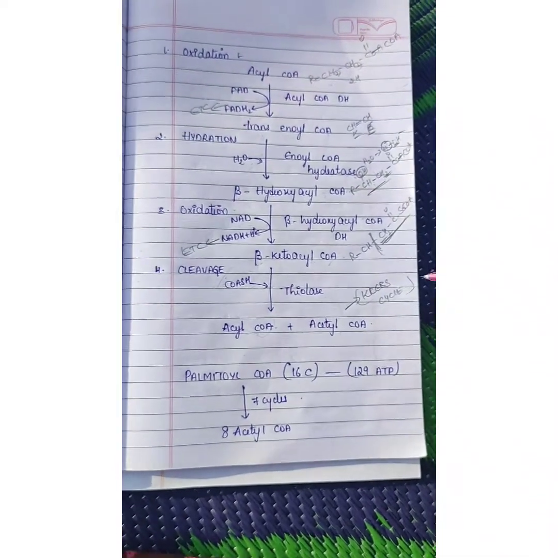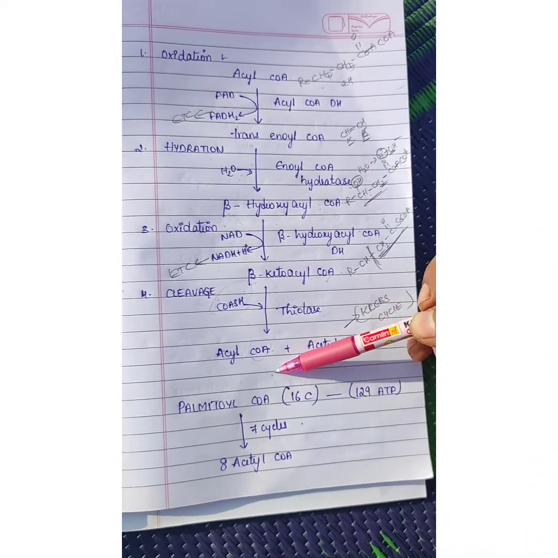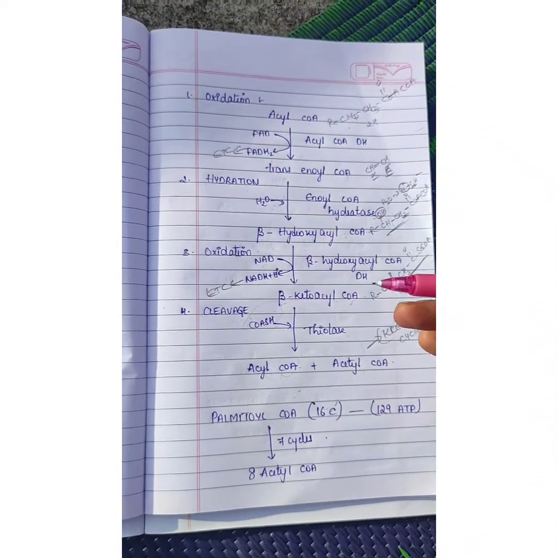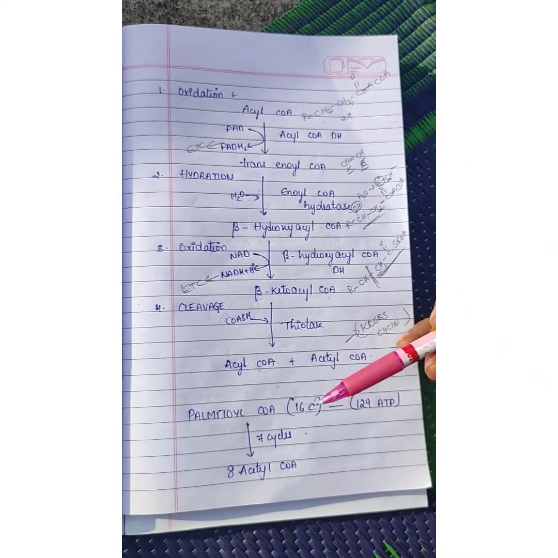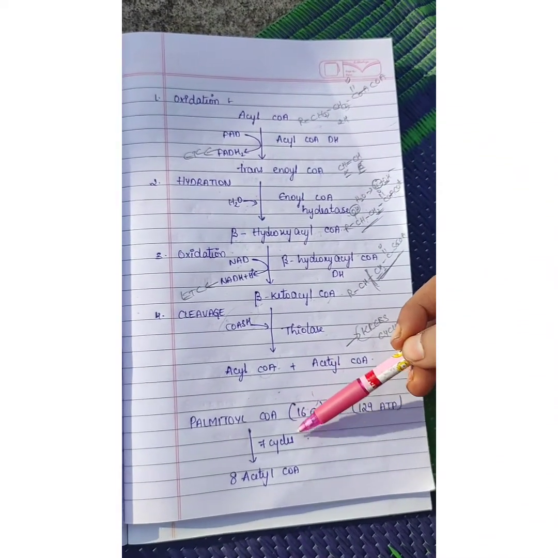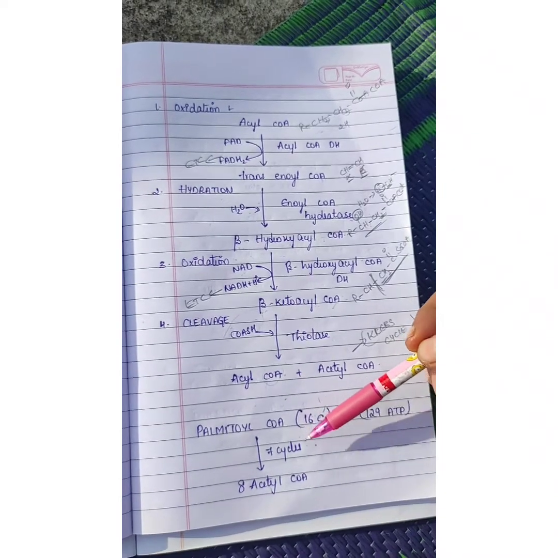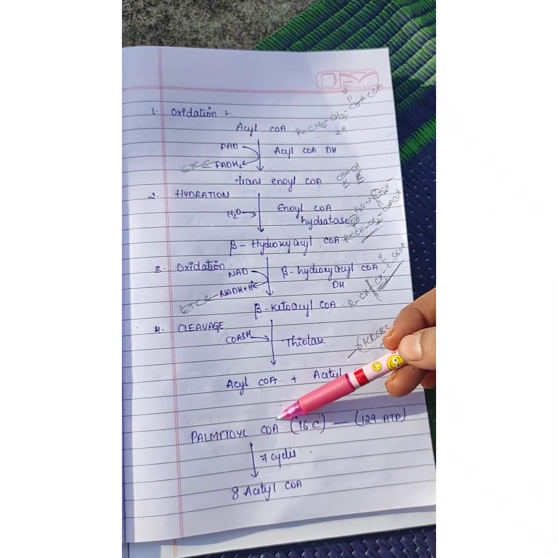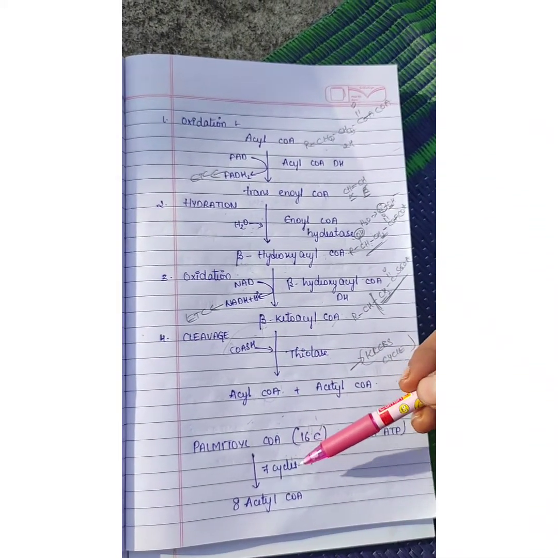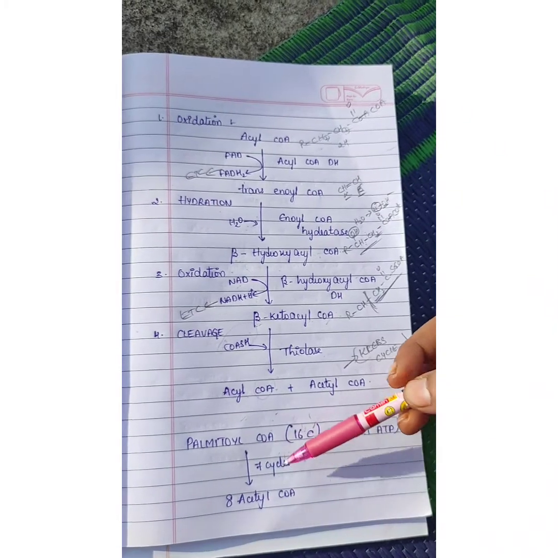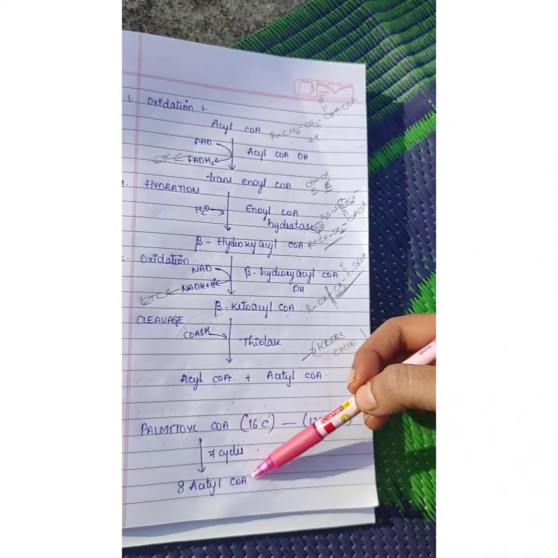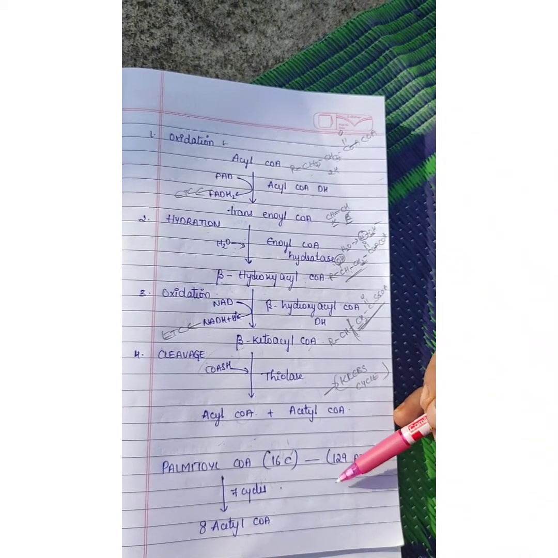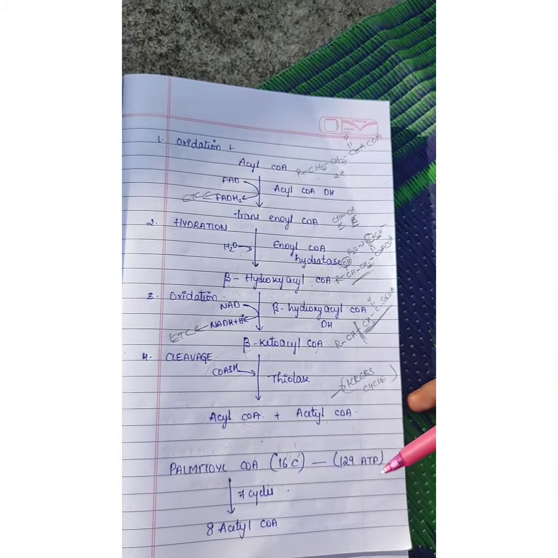So for example, if we take palmitoyl CoA, which is a fatty acid containing 16 carbons, the fatty acid oxidation takes place in 3 steps, and in that the beta oxidation process takes place. There are 16 carbons in the palmitoyl CoA, so it takes 7 cycles to remove 8 acetyl CoA molecules. Finally this palmitoyl CoA can yield 129 ATPs as a net energy yield.